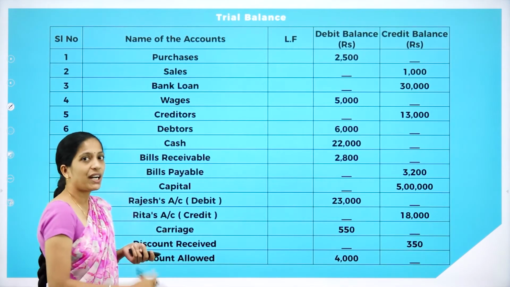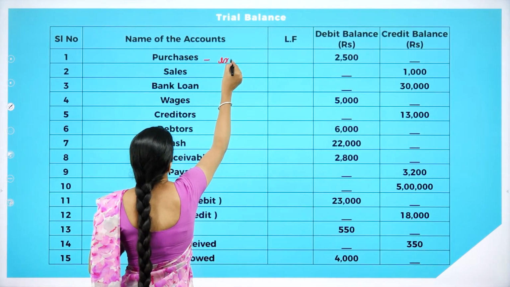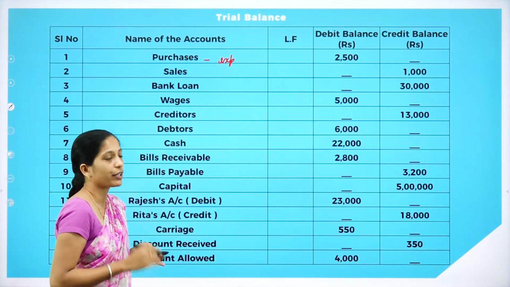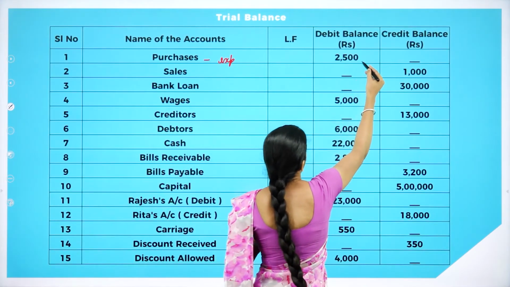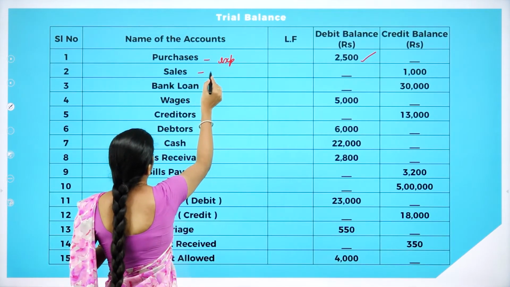So the first one is purchases. What is purchases? It's an expense. So an expense, where are we going to record it? In the debit balance. And the next one is sales. What is sales? It's an income.